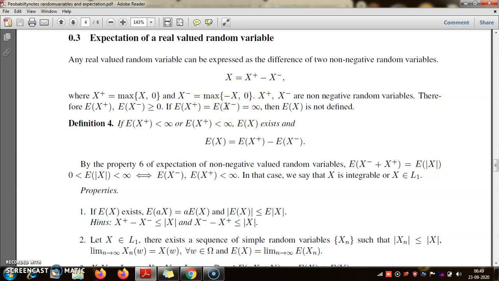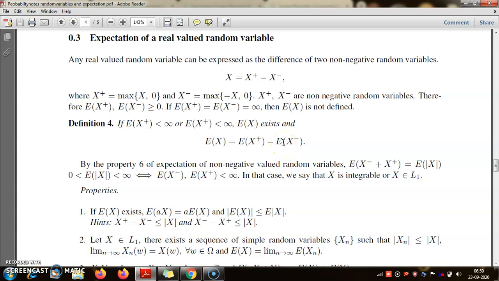So these are two non-negative valued functions, and it is a matter of simple exercise to verify that if x is a random variable satisfying the condition in the definition, then maximum of x and 0 and maximum of minus x and 0 are also random variables on the same space. So any real valued random variable can be expressed as the difference between two non-negative valued random variables on the same space. This is the most important concept. Now what we will do is define expectation of x equal to expectation of x plus minus expectation of x minus.